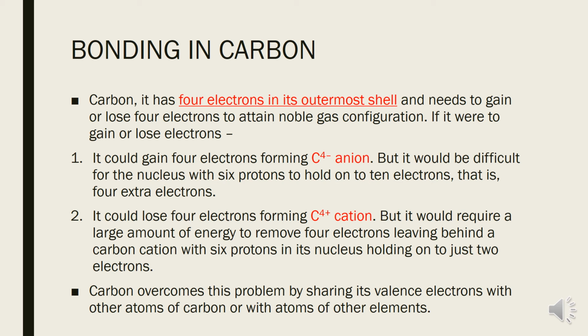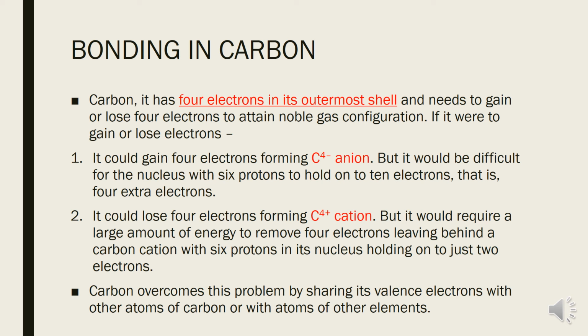Many other atoms which do not contain any carbon also share their electrons and get stabilized. One very basic example is hydrogen gas. 2 atoms of hydrogen share their electron to make a pair, and this electron pair belongs to both atoms of hydrogen.